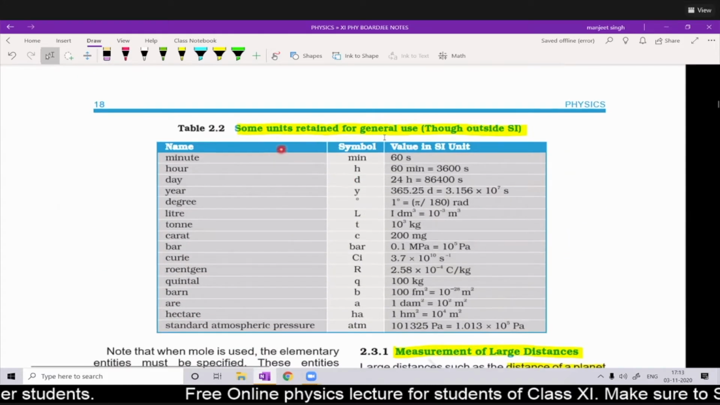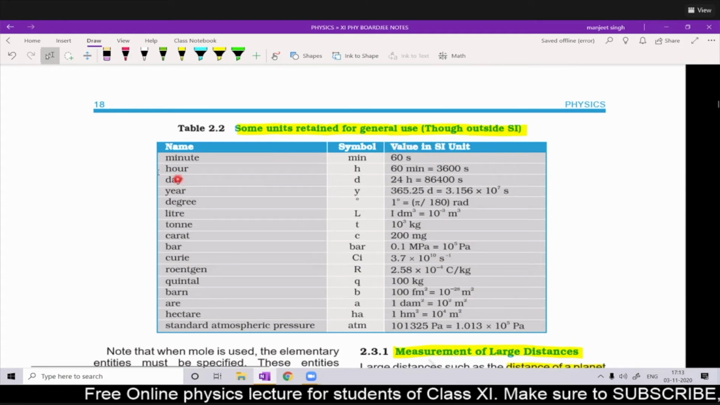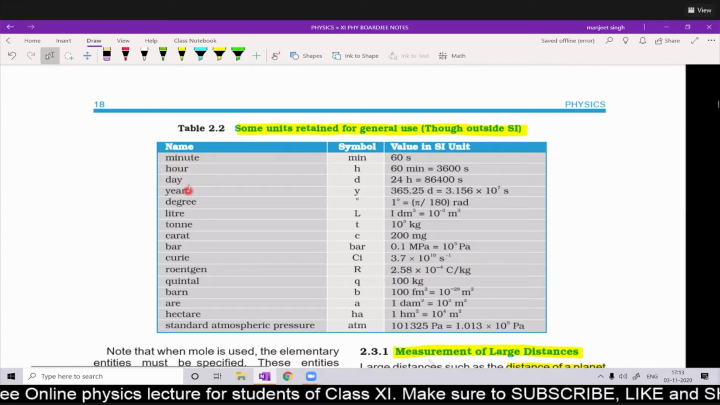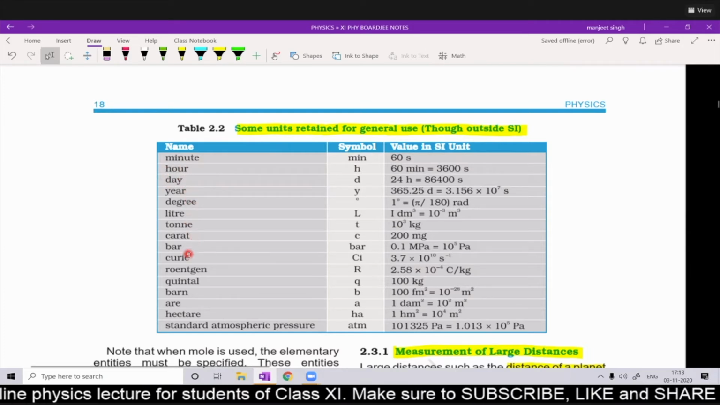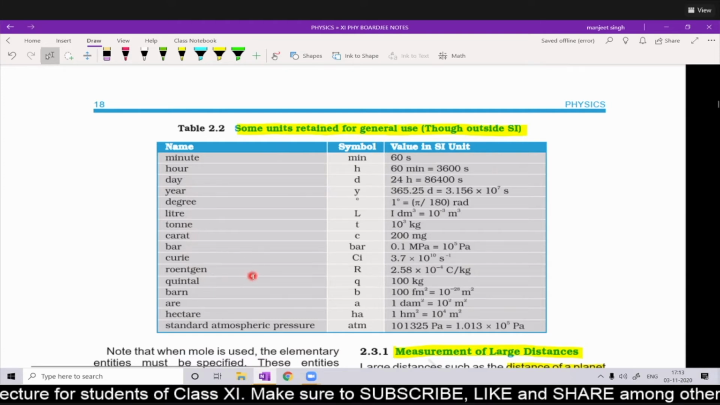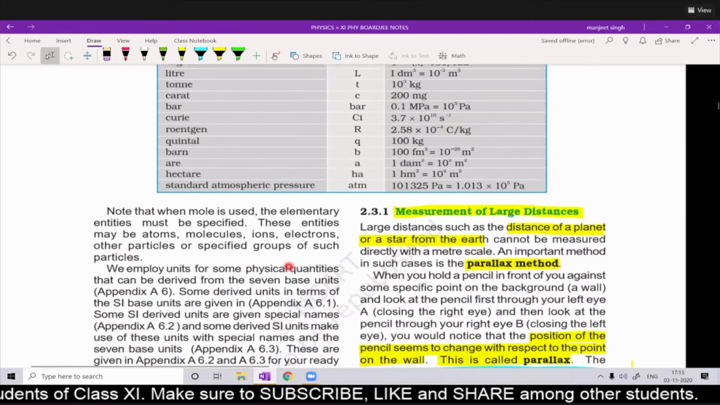And there are some units which are retained for general use, but they are not in the SI system. What are these? Minute is not in the SI system, but we are still using it. Hour, day, year, degree, liter, ton, carat, bar, curie, rontgen, quintal, barn. All these units we are still using, but these are not SI units. Okay.